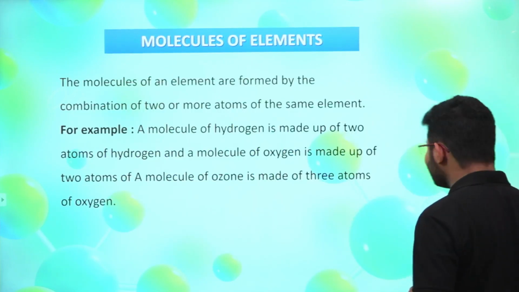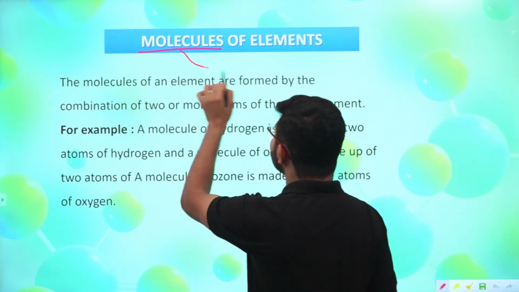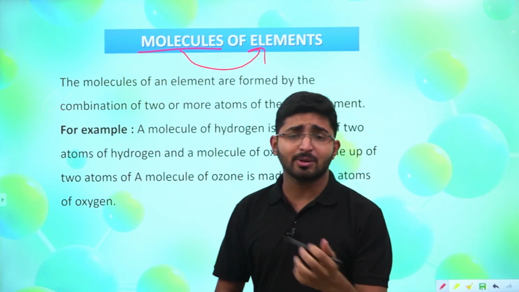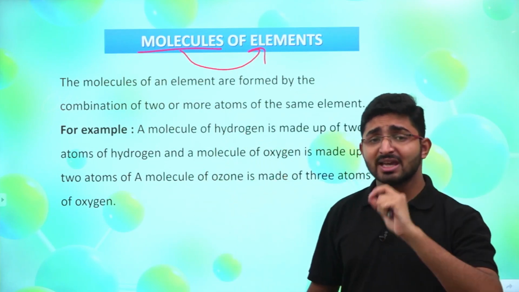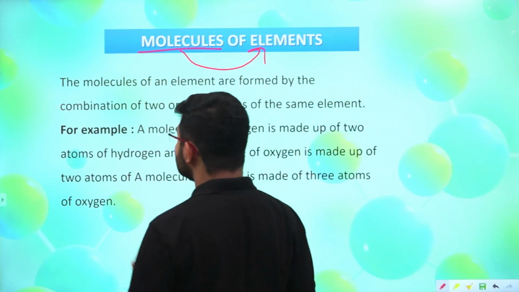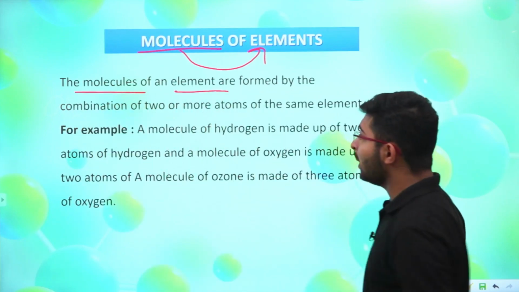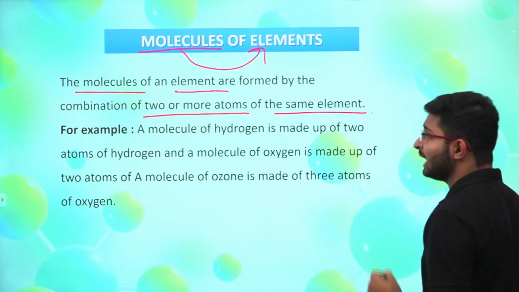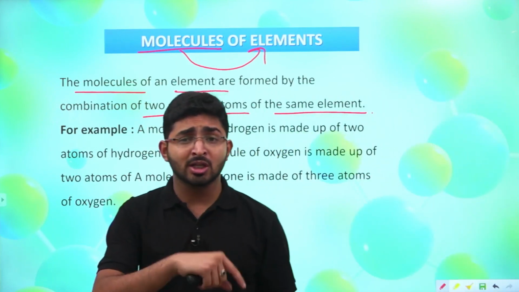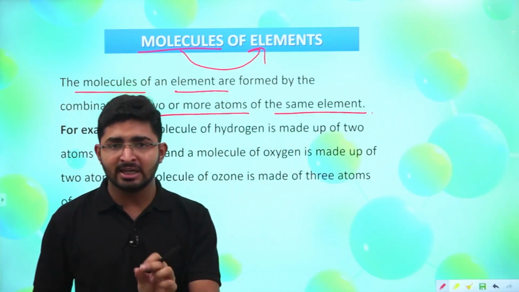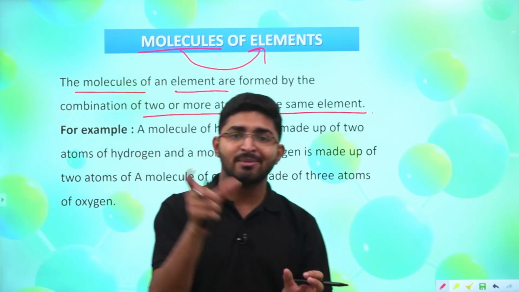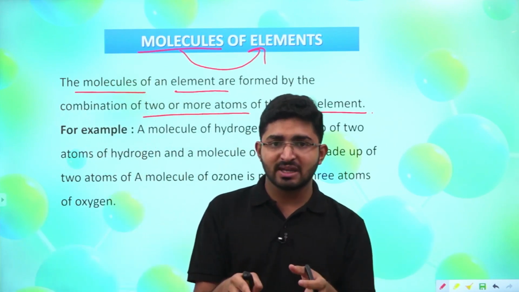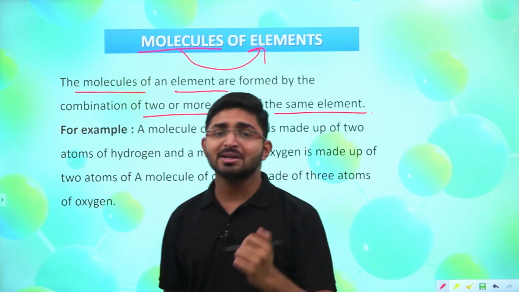So when we are talking about molecules, we are going to study the molecules of elements firstly, then the molecules of compounds. But in the case of molecules of elements, what is given here? The molecules of an element are formed by the combination of two or more atoms of the same element. Now, if I am talking about the molecules of an element, it means that I am combining two or more atoms of the same element, right, in a particular state or in a fixed ratio. That is what a molecule of an element is.